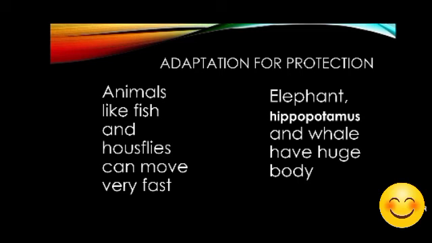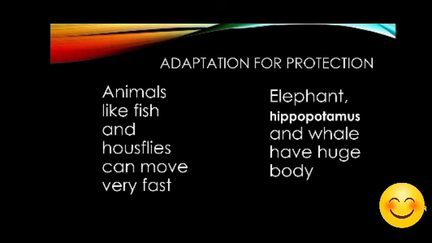Okay, so how do animals protect themselves? Small animals like fish and housefly can move very fast, so they cannot easily be caught. Have you seen houseflies in your house? Housefly means मक्खी. If you try to catch the housefly, it will fly very fast, you can never catch it. Same for fish. So this is a special adaptation for the fish and housefly, that they can move very fast and cannot easily be caught.